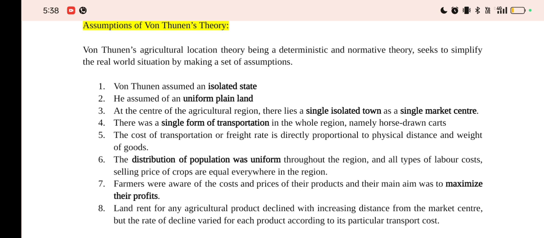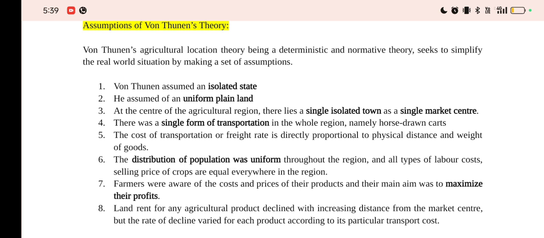At that time in 1826, technology was not as advanced as now. So transportation means were very rare and horse-drawn carts were used at that time for transporting goods. Next assumption is that the cost of transportation or freight rate is directly proportional to physical distance and weight of goods. So we know as distance increases from the city center or the market, the transportation cost also increases at that rate.